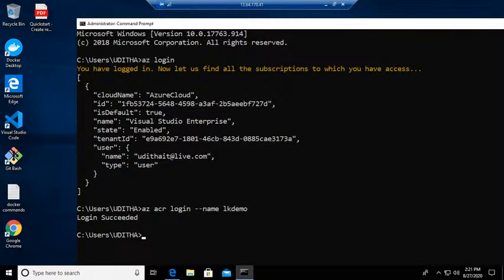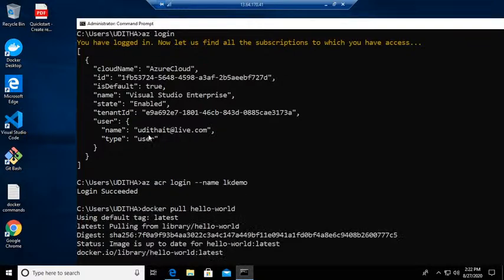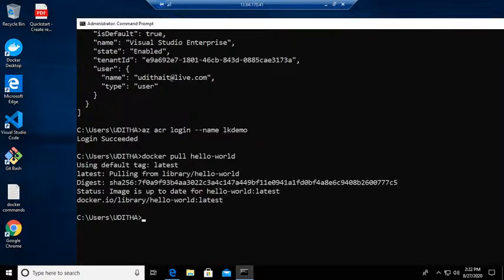Now you can see Docker is installed on my machine. So now I can get a sample Docker container image. I use the docker pull command, and you can see we are getting the hello world application. So with docker pull, we are getting the latest hello world application.